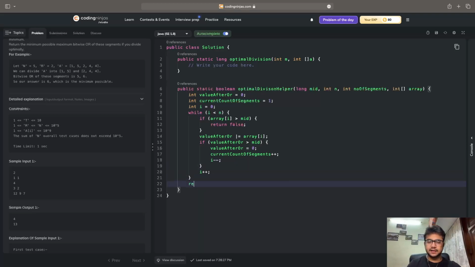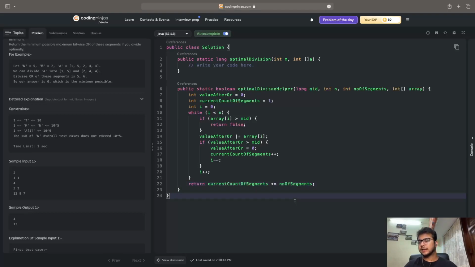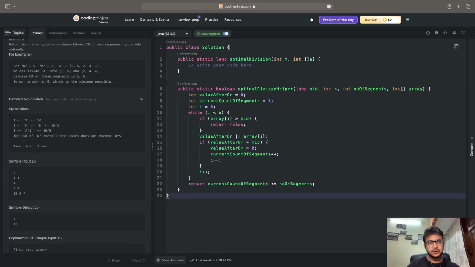And lastly, I'll write return current count of segments is less than or equal to number of segments. And that's it. So this is going to be my helper function. What it basically means is that it is going to return a boolean value, true or false. If the value is true, that means we will try to divide on the left hand side. Otherwise, we'll try to divide on the right hand side.